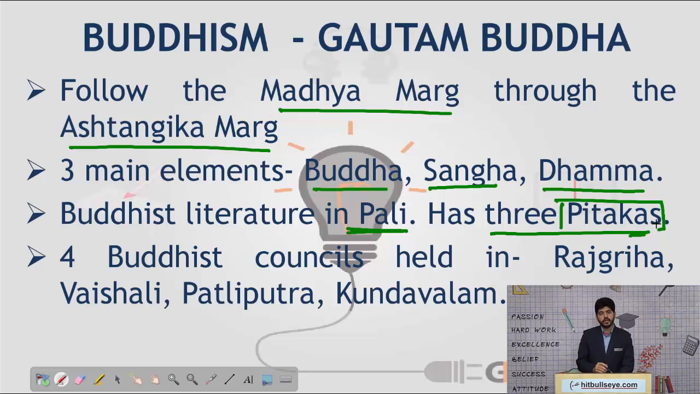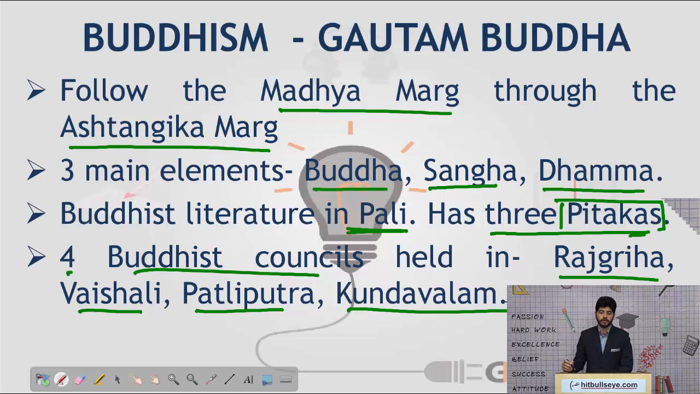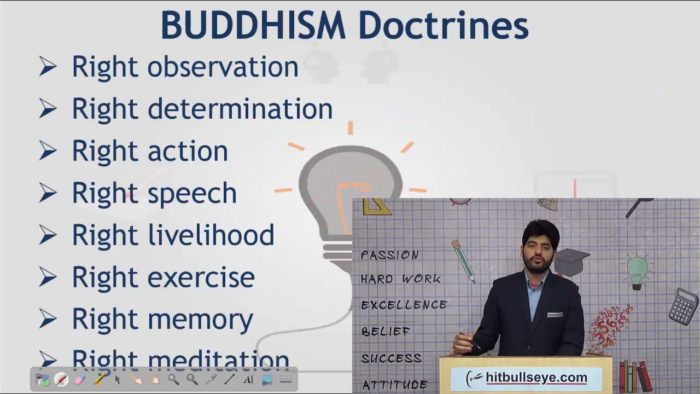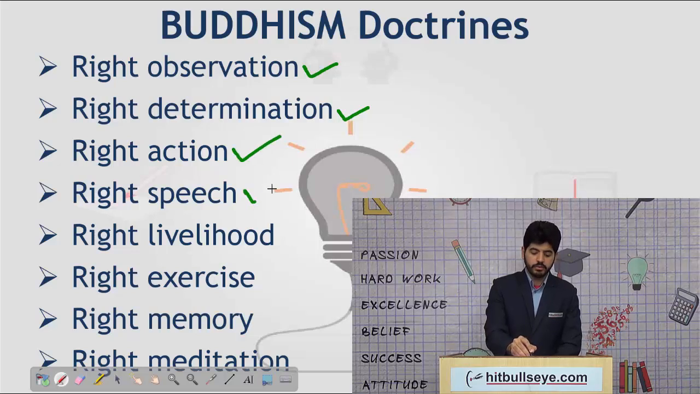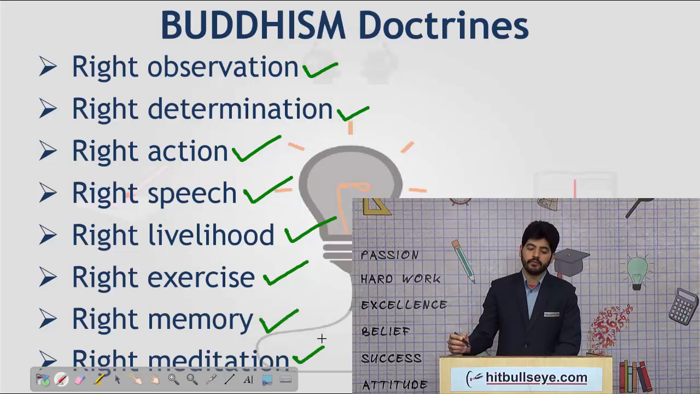When we talked about Jainism, there were 2 councils held. When we talk about Buddhism, there were 4 councils held, namely in Rajgriha, Vaishali, Patliputra and Kundalvana, in this particular order. We were discussing the Ashtangika Marg of Buddhism. That Ashtangika Marg comprises right observation, right determination, right action, right speech, right livelihood, right exercise, right memory and lastly right meditation. By following this eightfold path, we can really come to know how a Buddhist thinks and how Buddhist practices are followed.